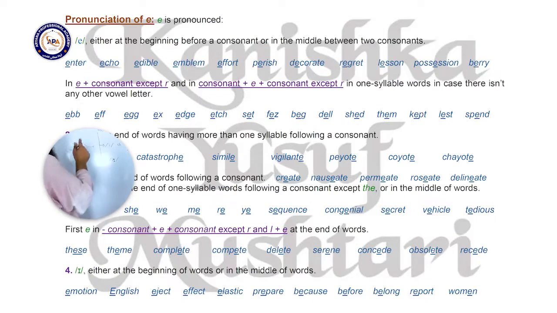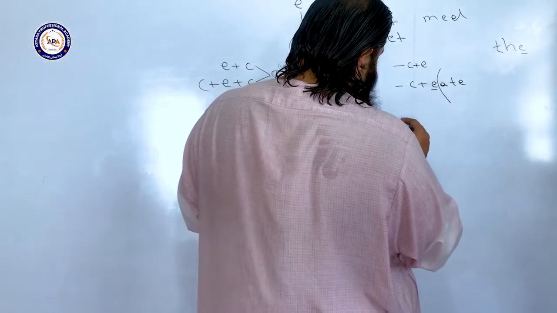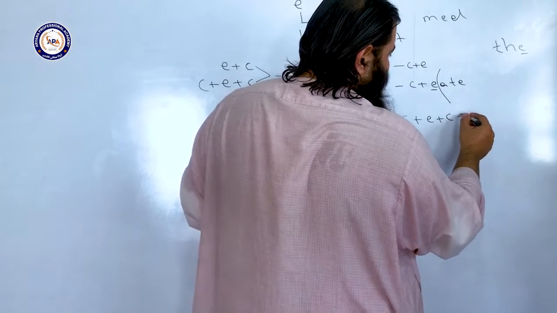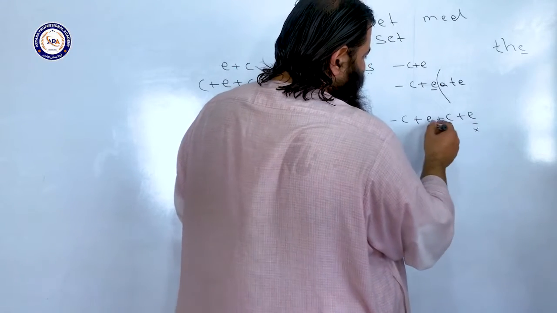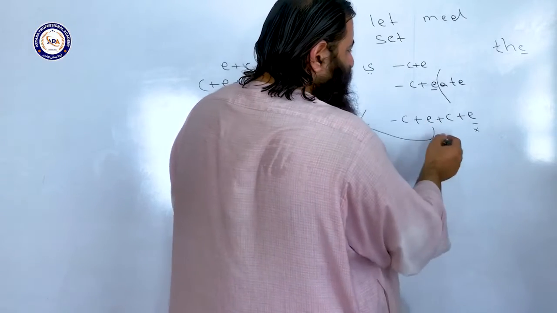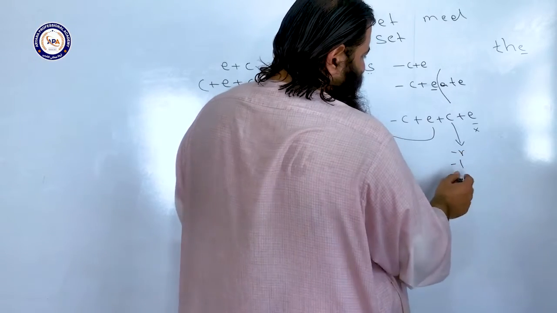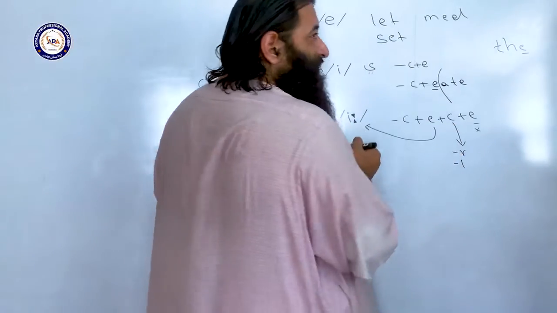And another formula for this sound, when we have consonant plus E plus consonant, except R or L, plus E at the end of words. If at the end of a word we have consonant plus E plus consonant plus again E, this last E is silent and the second last E is pronounced E. But again, the following consonant should not be R or L. Anything else, then E is pronounced E.